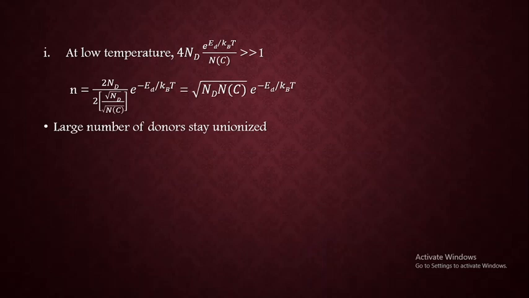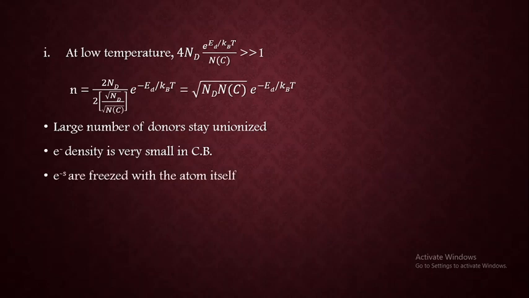and the electron density is very small in conduction band, because only when the donors are ionized, then only the number of electrons in conduction band are going to increase. But at low temperature, ionization is very less, or even you can say no ionization at very low temperatures. That's why the conduction electron density is very small, or very less also you can say.